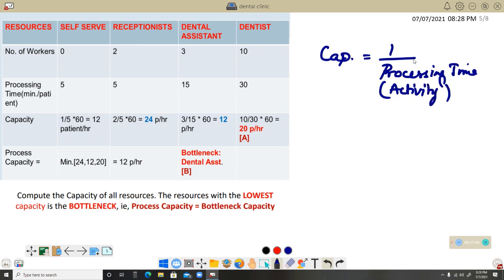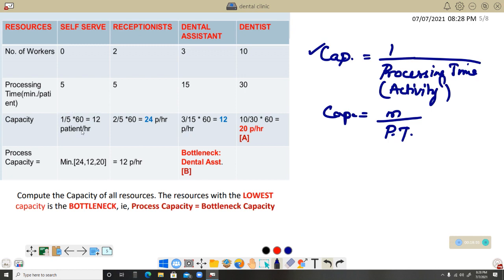This is the basic formula. If ever there are m persons, the workers, then you have to take m by processing time. That is the calculation of capacity. So as far as the first case, there is no number of workers in the self-service, so we divide 1 by 5 only. This particular formula will be used. Capacity is 1 by processing time, 1 by 5.